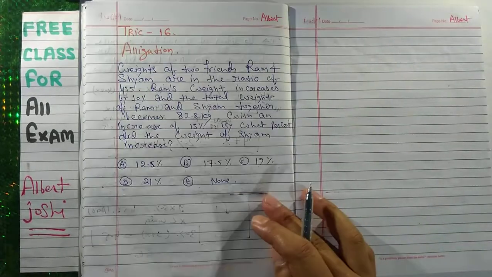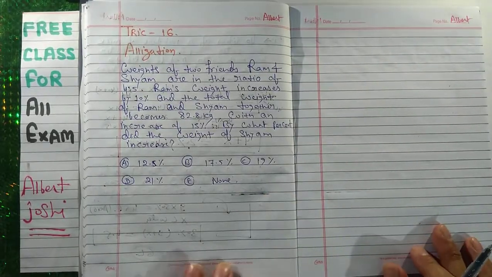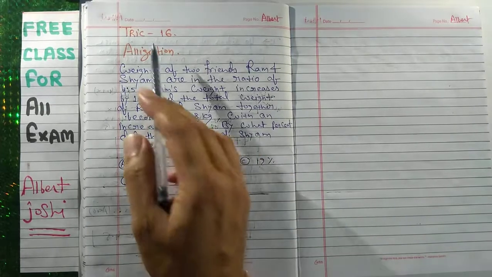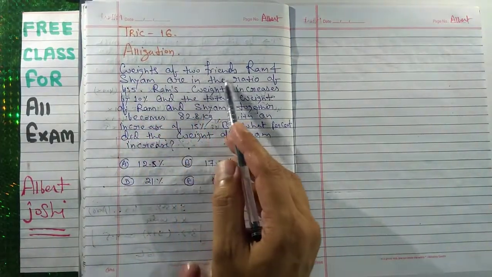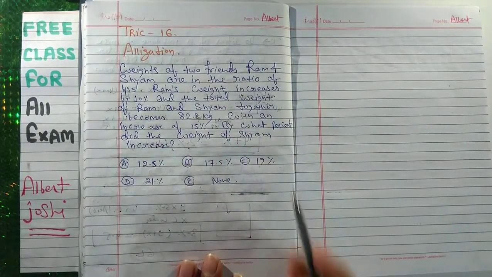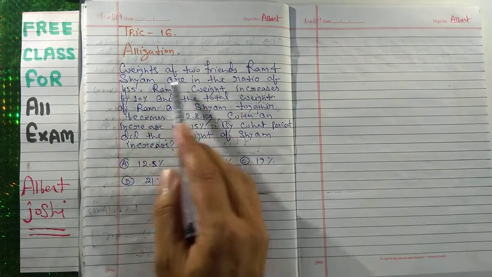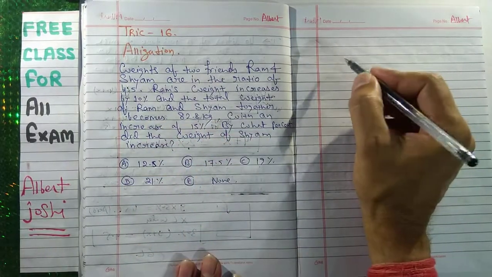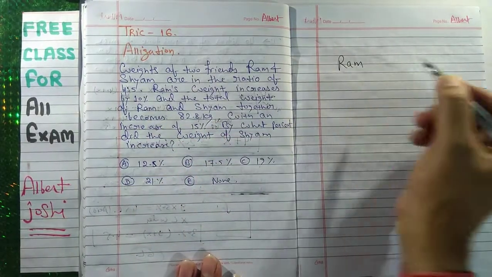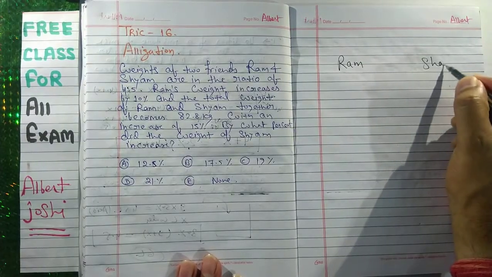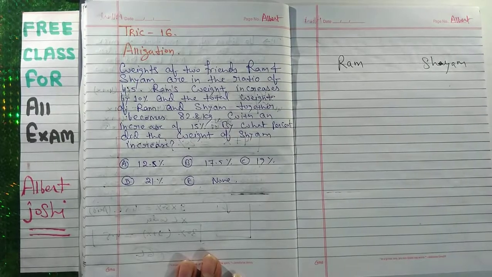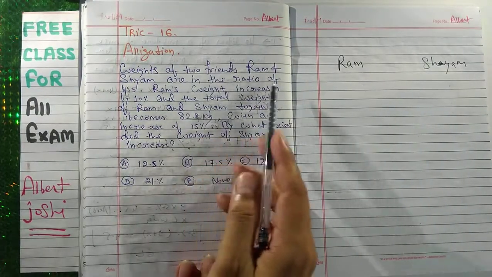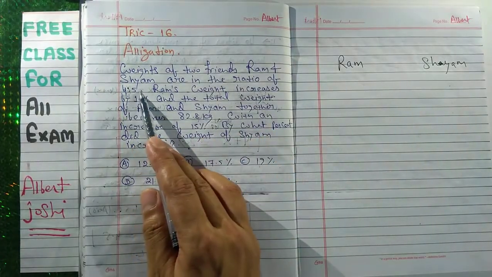Now the last trick, alligation, trick number 16. The weights of two friends, Ram and Shyam, are in the ratio of 4:5.